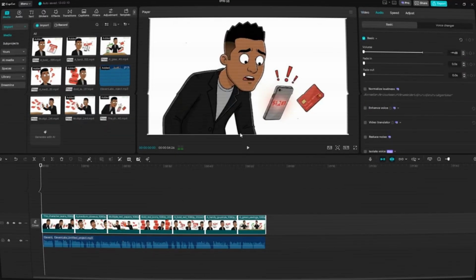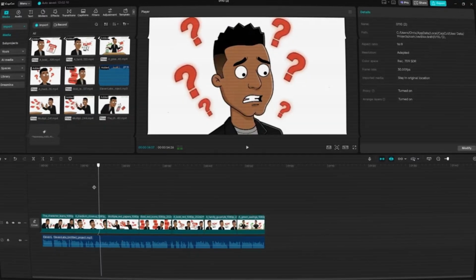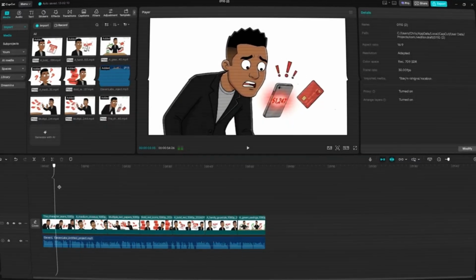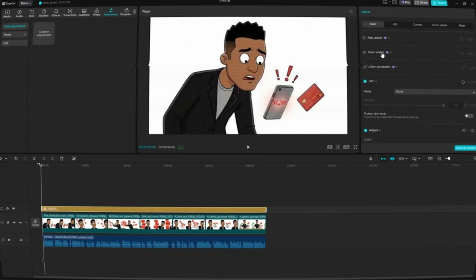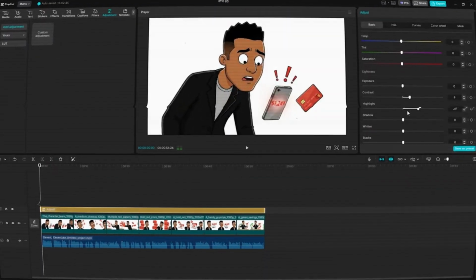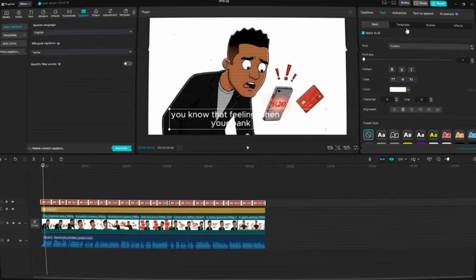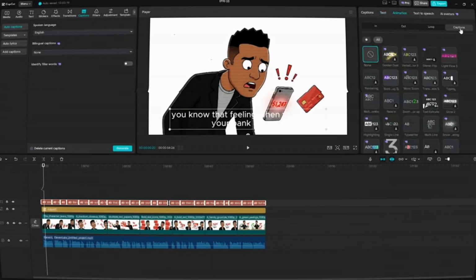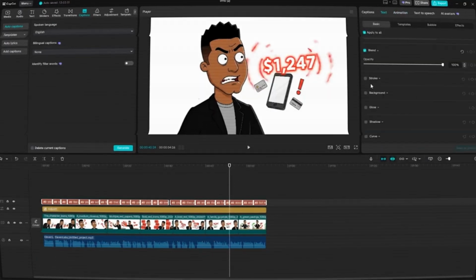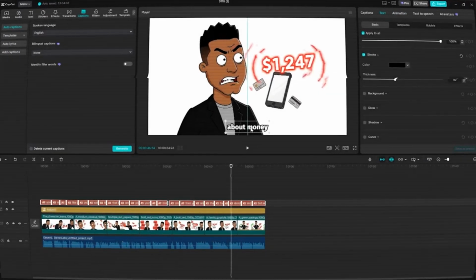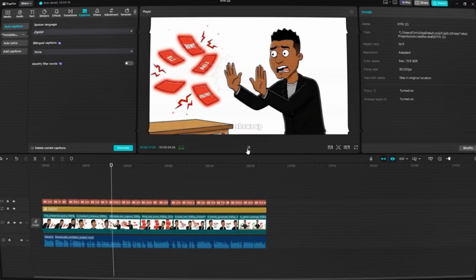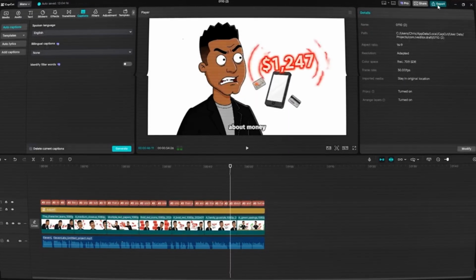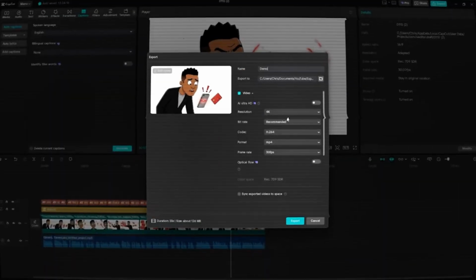You don't need fancy transitions. Simple cuts work perfectly fine and actually improve pacing. If you want to add a visual filter, check out CapCut's adjustment layers. Add one, tweak the color grading slightly to give your video a consistent look. Now add captions. CapCut has auto caption generation. Turn it on, pick a template that matches your style, something clean and easy to read. You can customize the font, add a stroke for better visibility, and adjust positioning. Once everything looks good, export at 1080p or 4K.